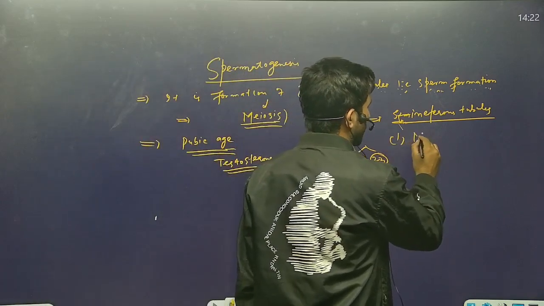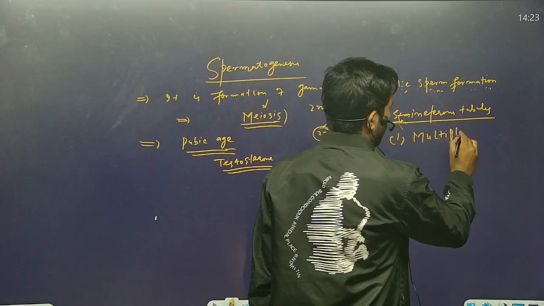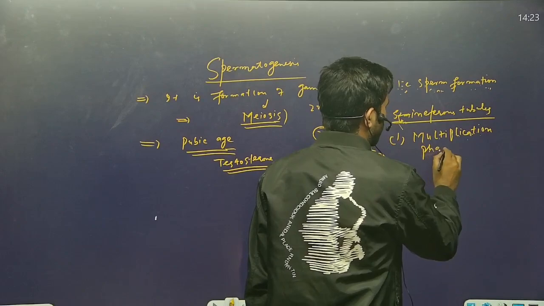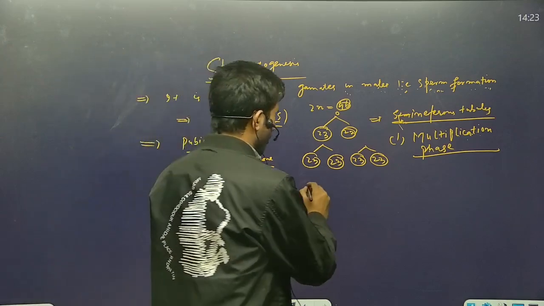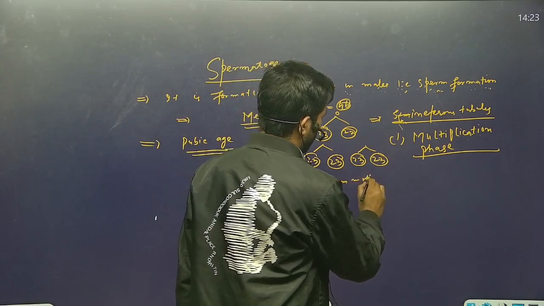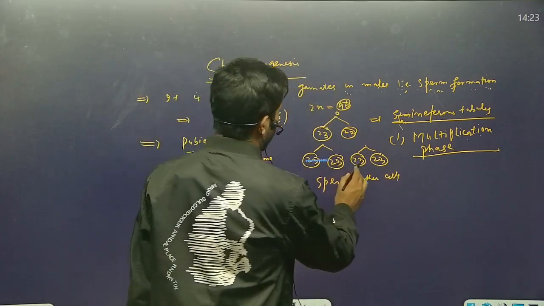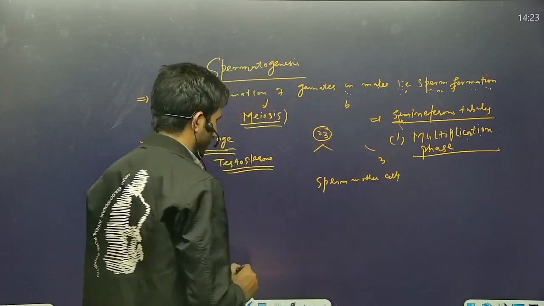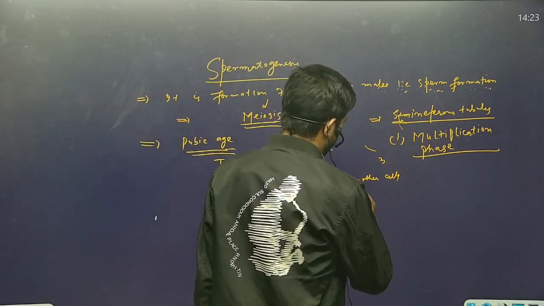The first step is called the multiplication phase. What happens in the multiplication phase? The cells present in these seminiferous tubules are called sperm mother cells or spermatogonia. These sperm mother cells or spermatogonia start dividing by mitosis.